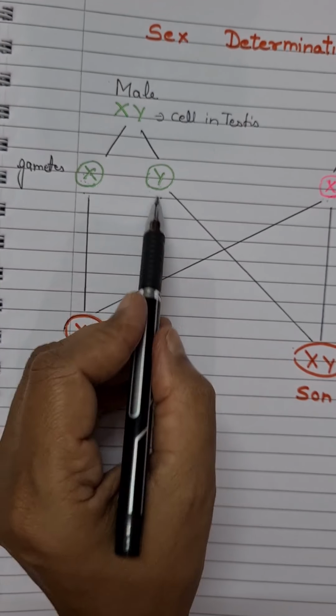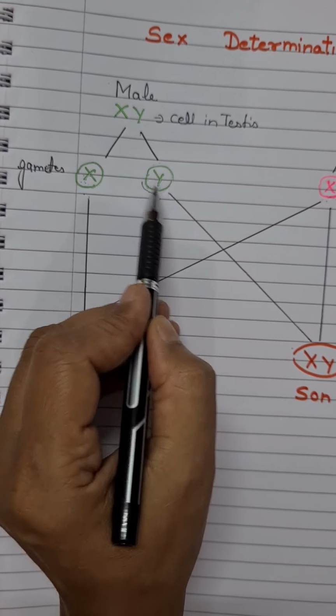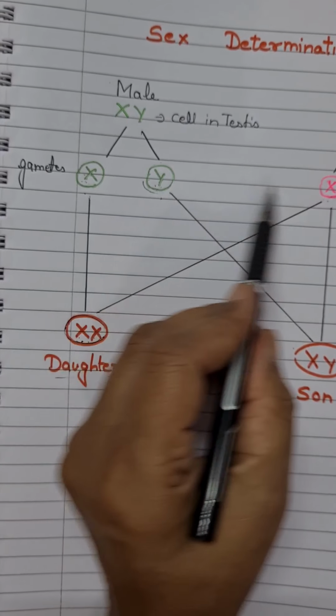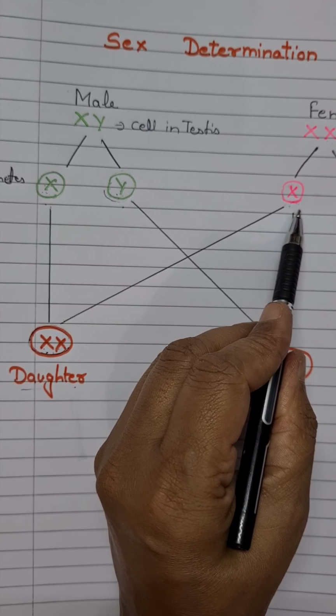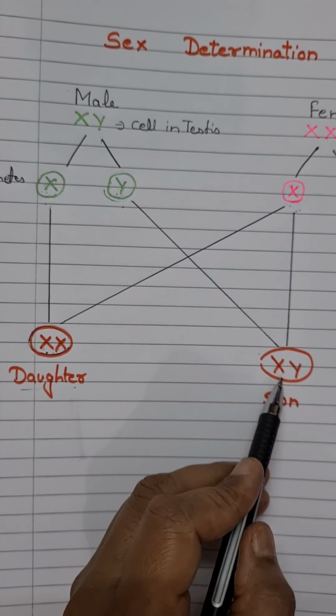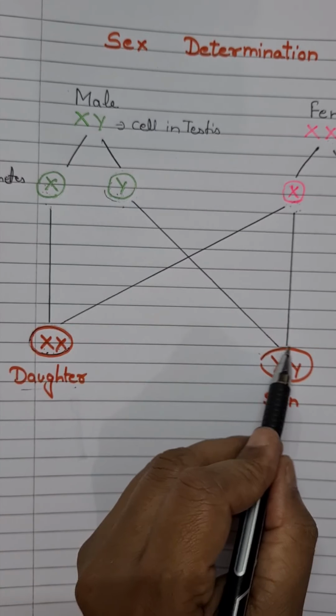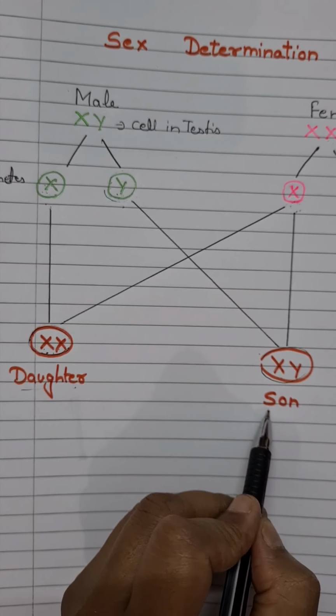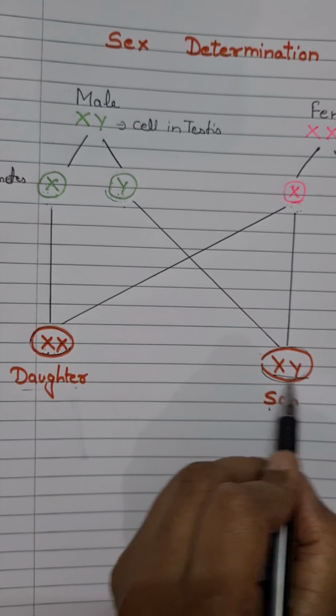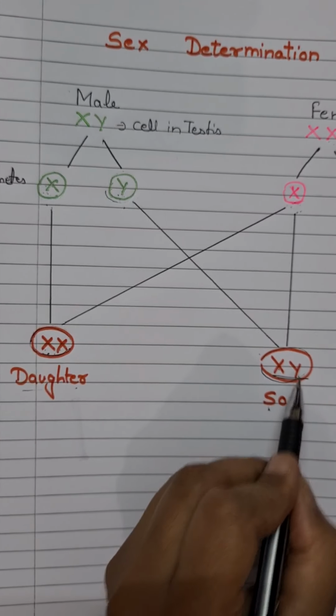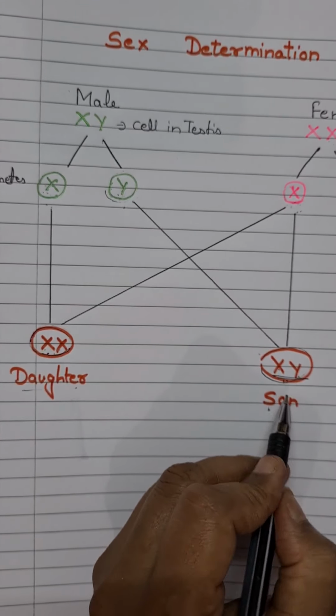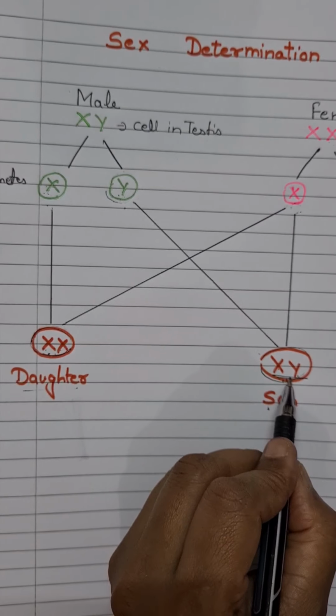But if a sperm having Y fuses with an ovum having X, then the resulting child will be a son, due to this combination, XY. These are the sex chromosomes of the male.